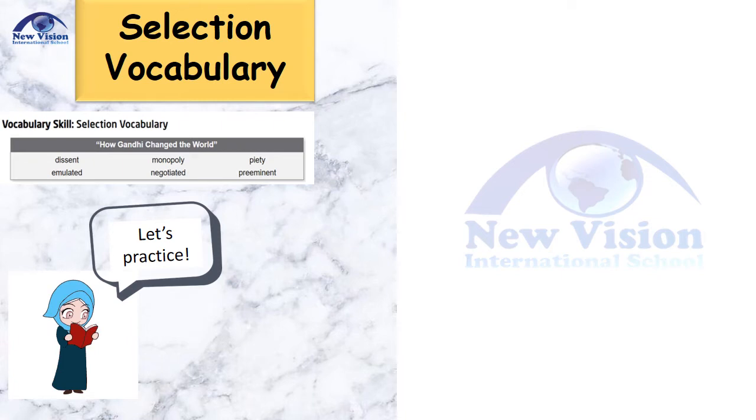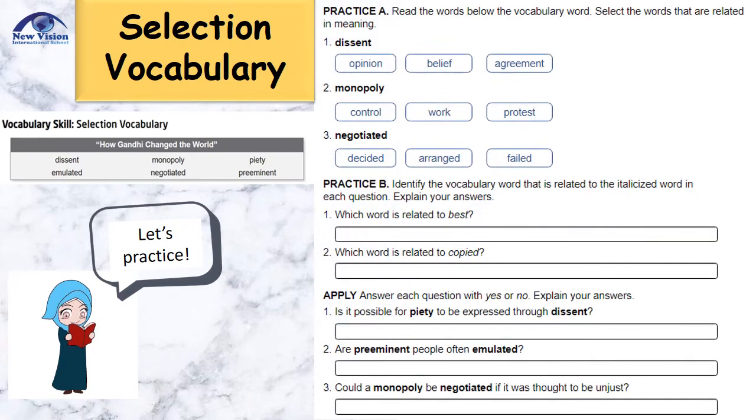Let's practice the selection vocabulary words and see how we're going to use them in meaningful sentences. Practice A. Read the words below the vocabulary word. Select the words that are related in meaning. Dissent: opinion and belief. Monopoly: it's a control.